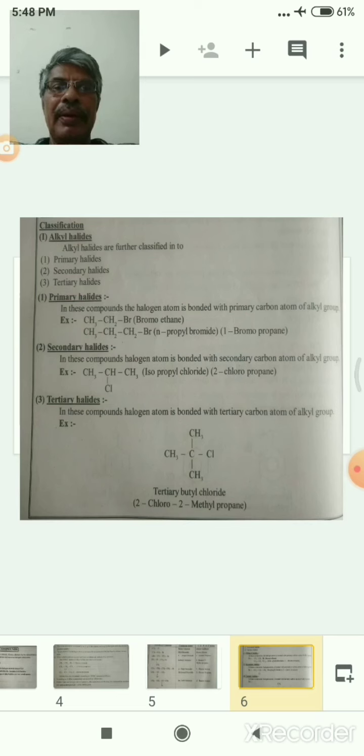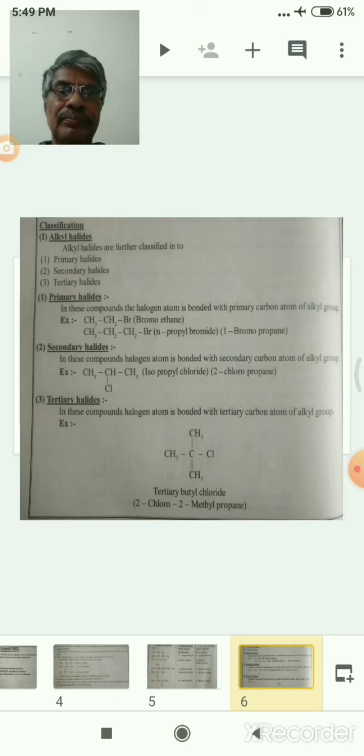These are the primary. Now secondary alkyl halides: the halo group is bonded with the secondary carbon atom of the alkyl group. For example, CH3CHClCH3, that is 2-chloropropane, the secondary halide.